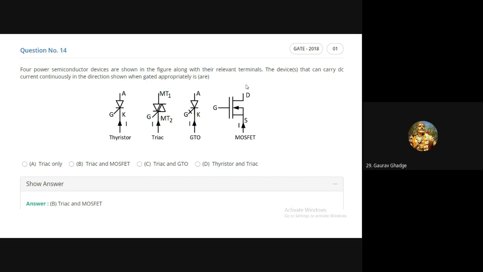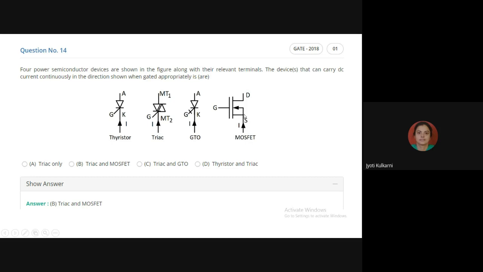No, why opposite? See, this feeding current is at which terminal? Source terminal. So this arrow indicates that from source, the current is going inside the device, and then from drain, the current will go out.